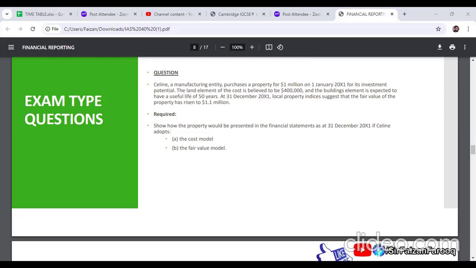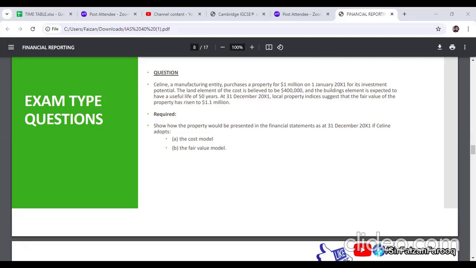Once I read the first line, I come across that this is IAS 40, not IAS 16, because it's an investment potential. Am I right or wrong? Right. The land element of the cost is believed to be 400,000. We know land cannot be depreciated.